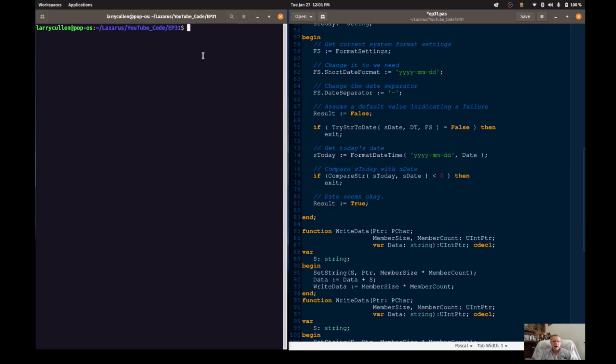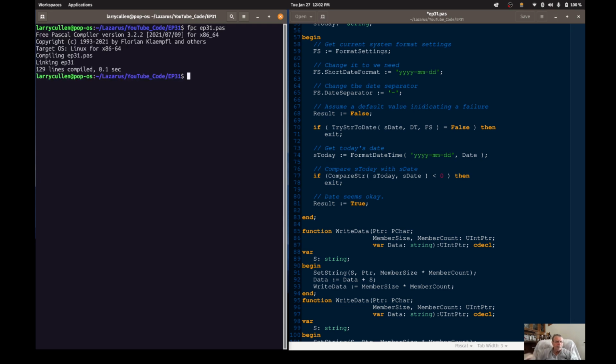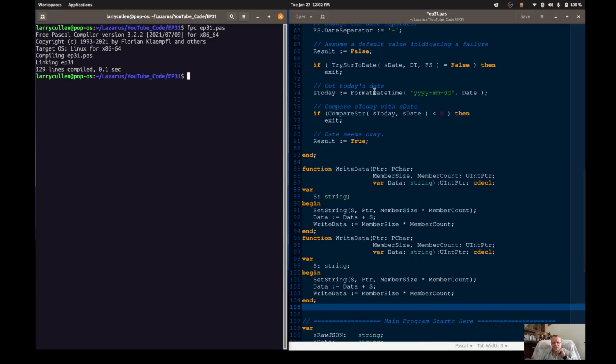Now if I go to compile it, that's FPC, Free Pascal Compiler, and I want to compile ep31.pas, and I hit enter. I didn't get an error.